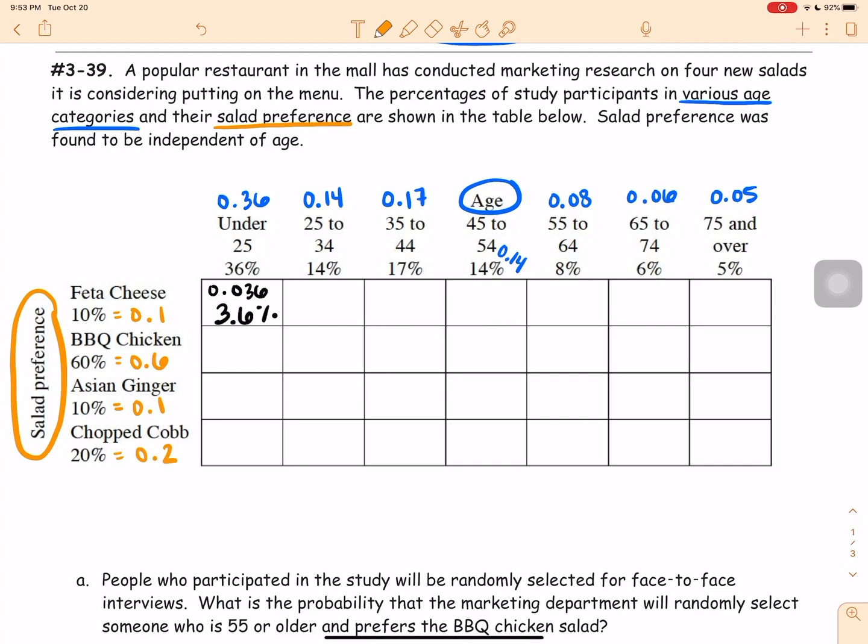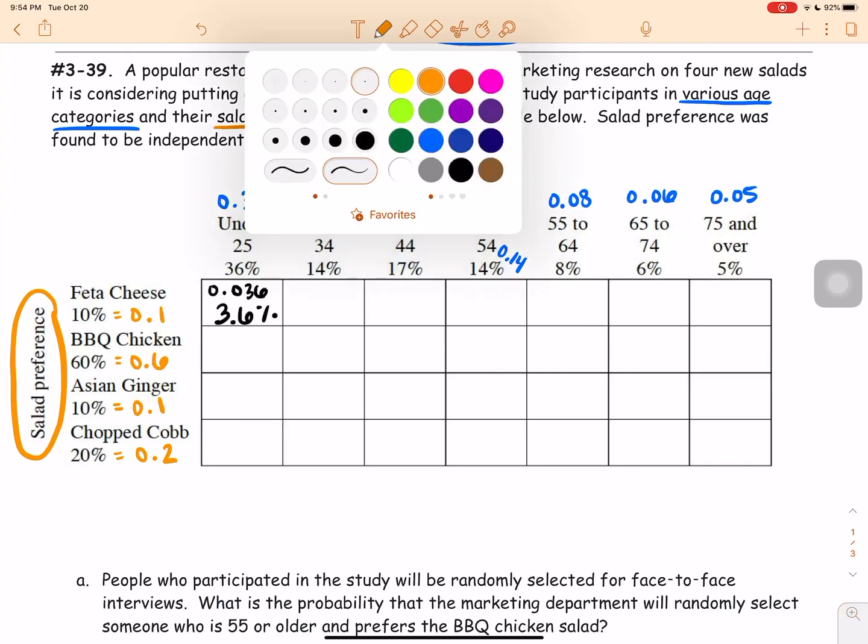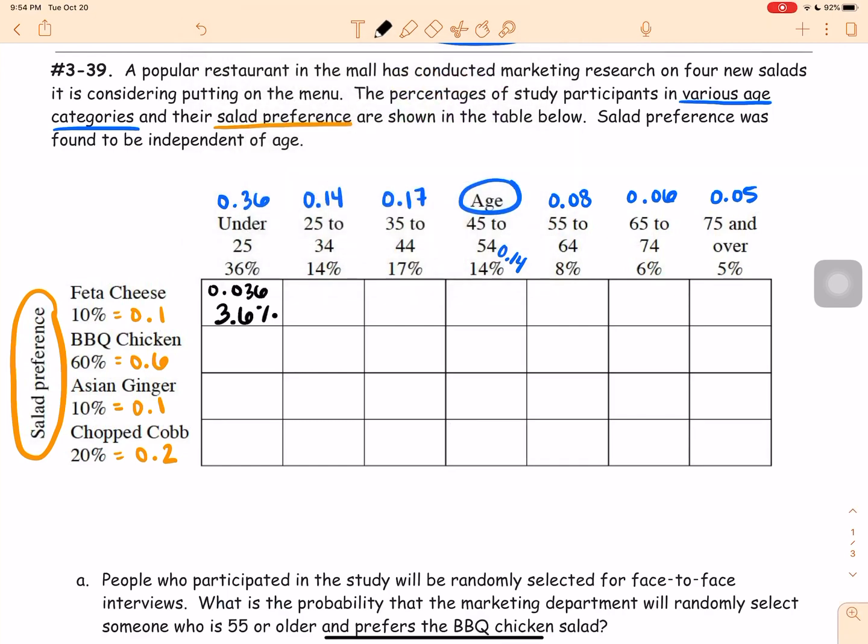All right, so go ahead and multiply all of your probabilities to find what each of these are going to be. I'm going to go ahead and just start filling them in on my own, and then you can always pause right now and do them on your own, and then skip ahead to whenever I finish them, and then you can see if you got all the answers correct. Okay? So this one, 0.1 will be 0.014 or 1.4%.